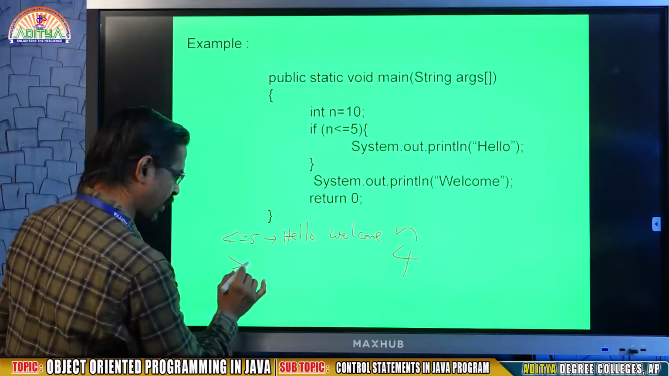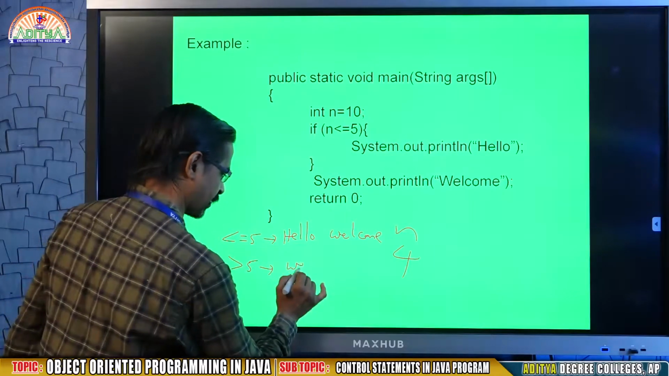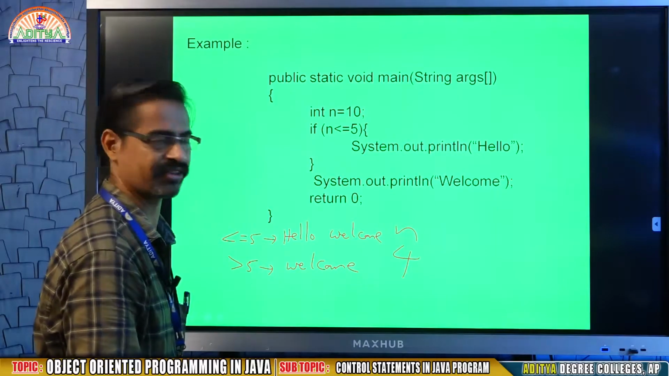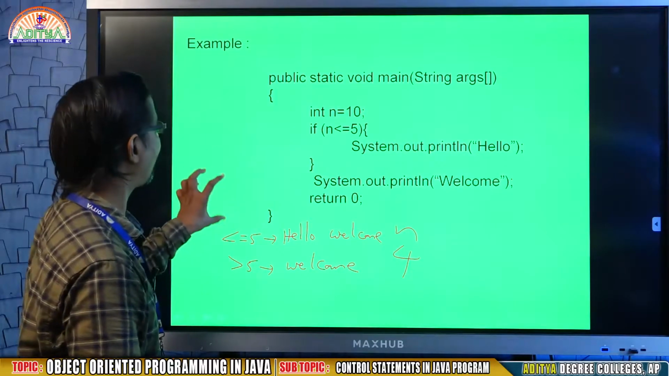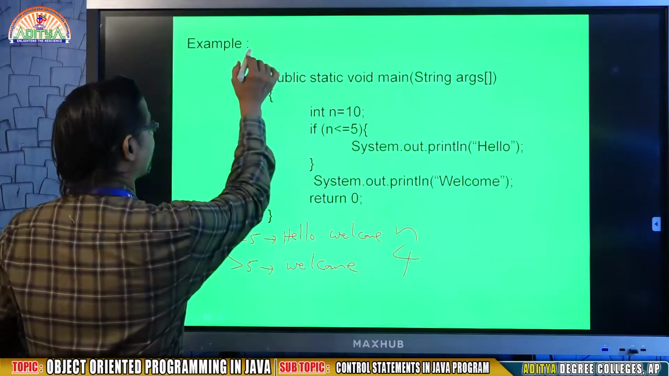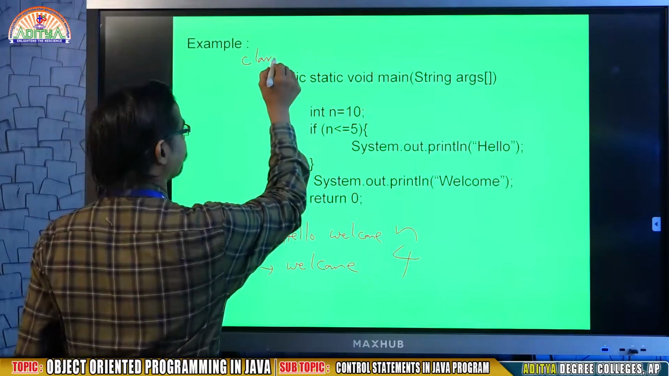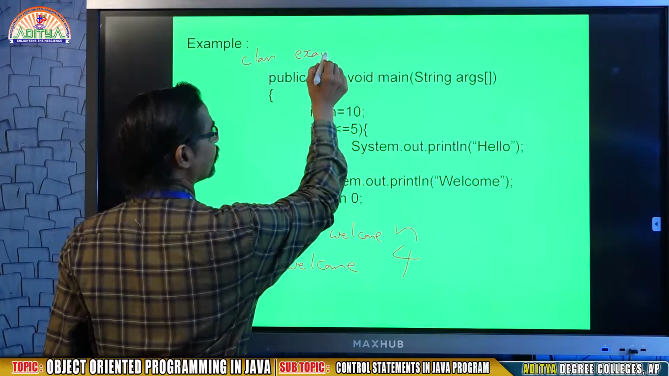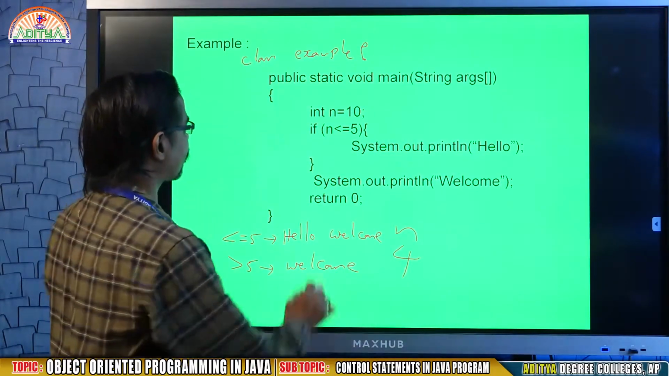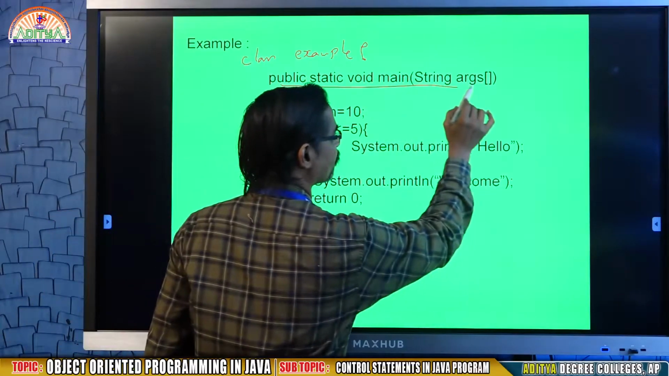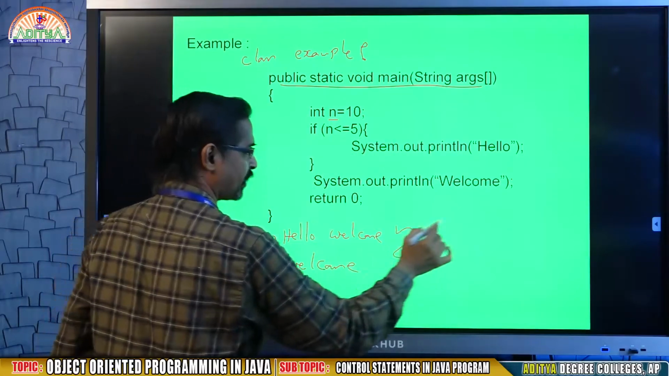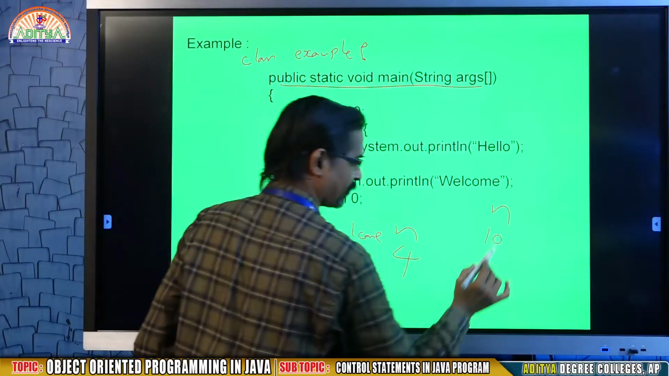If it is above 5, I need only welcome. Just a small context. As usual, every Java program, as you know already, starts with a class name, that is Example. You may write anything. Inside the class there is public static void main(String[] args), where I defined a variable n with value 10.